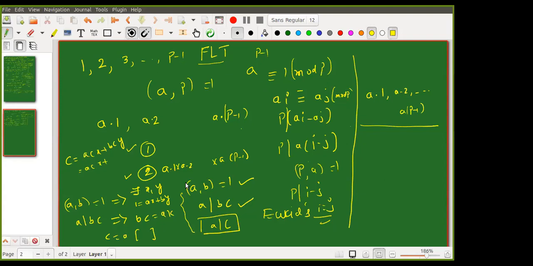Sir, we can write a into 1 into a into 2 till a into p minus 1 is equal to p minus 1 factorial mod p. Yes. How do you write that? Sir, because a.